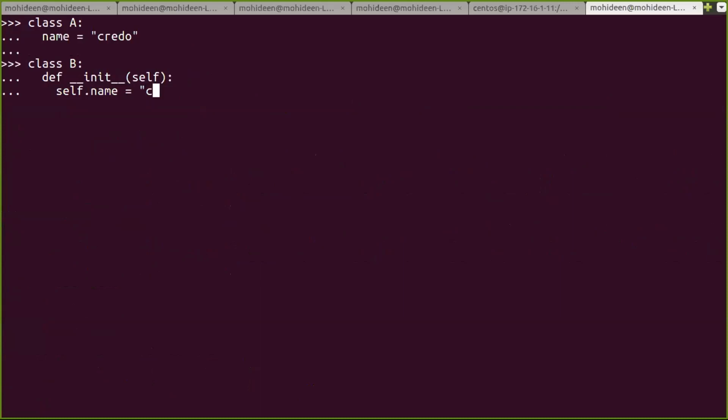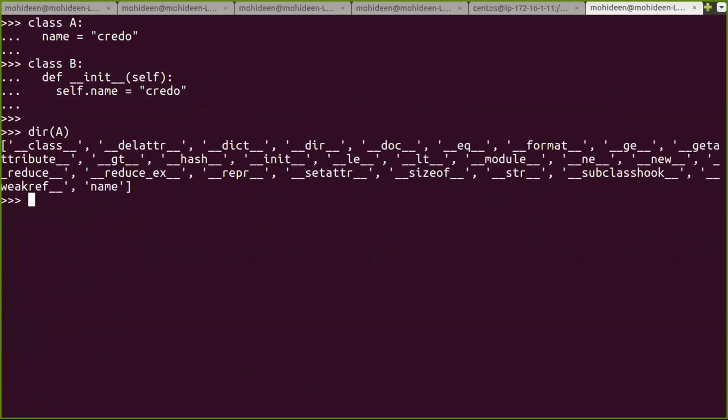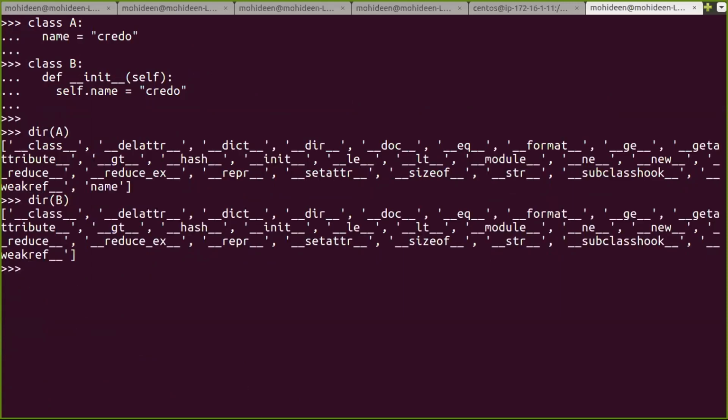Self.name equal to the same thing. Okay, I have simply hard coded it. When I say dir of A, dir of B, tell me the difference. What is the difference between both? It has been initiated. The second one? Initiation has been performed. We kept a constructor inside.